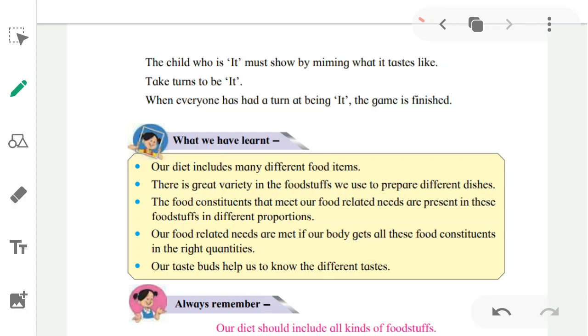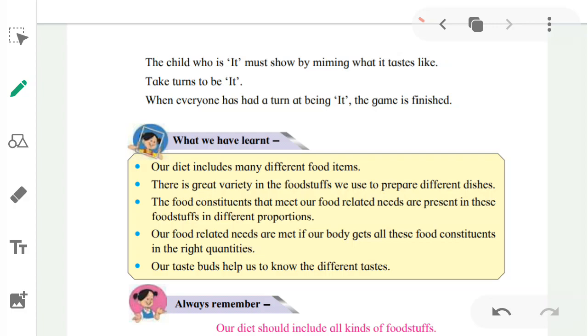So what did we learn in the lesson? We learned that our diet includes many different food items. There's great variety in the foodstuff we use to prepare different dishes. The food constituents that meet our food related needs are present in this foodstuff in different proportions.